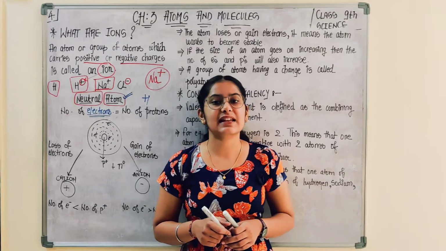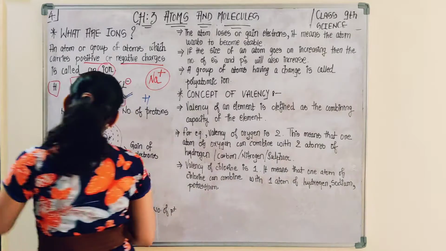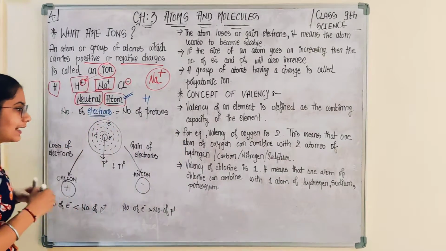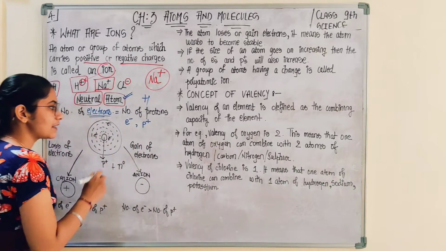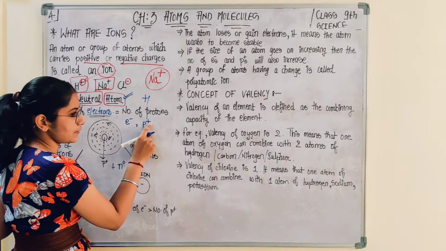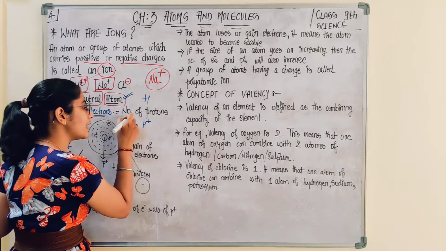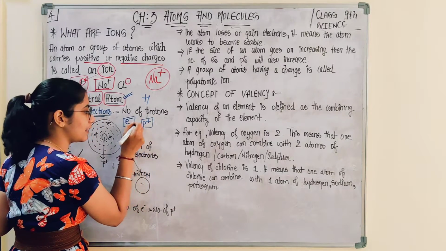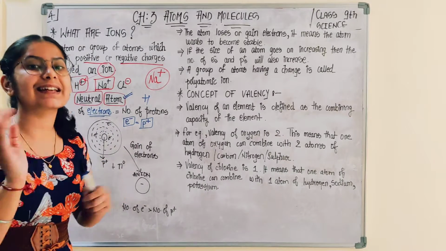So electrons mean negative charge, protons mean positive charge. Here the number of negative charges is equal to the number of positive charges. Electrons and protons are already present in the atom. E minus, electron, has negative charge; proton has positive charge. So the number of electrons and the number of protons in an atom are equal. Therefore, there is no dominating charge.